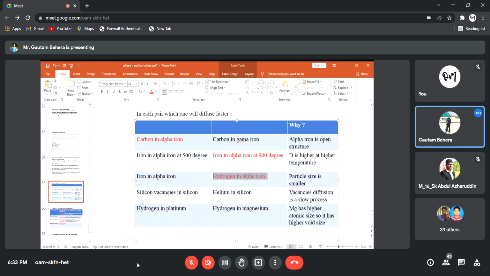Then silicon vacancy in silicon, helium in silicon. So this is helium in silicon. And the last one is hydrogen in platinum, hydrogen in magnesium. So magnesium is bigger in size, so void size is bigger. So faster diffusion happens in hydrogen in magnesium. Okay, so these are the answers.